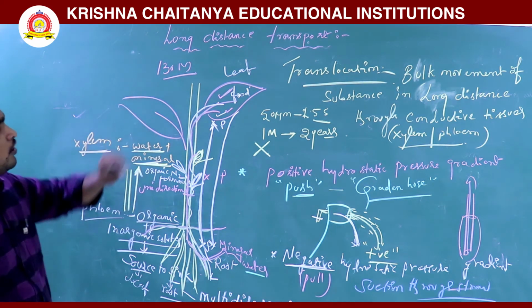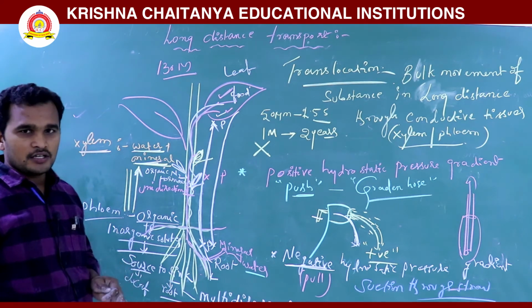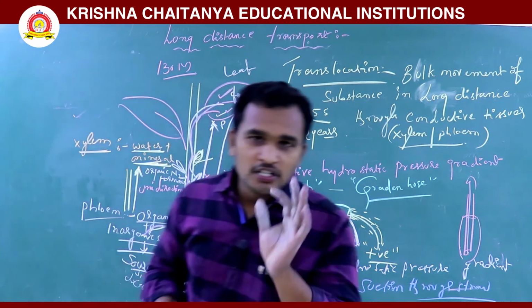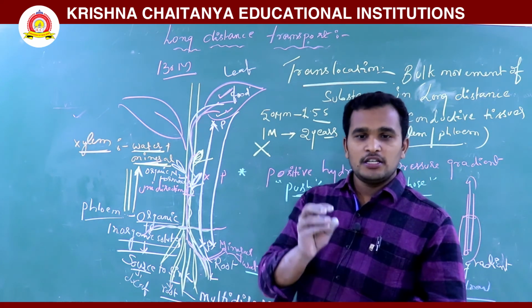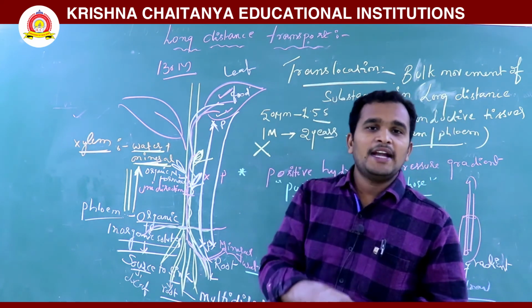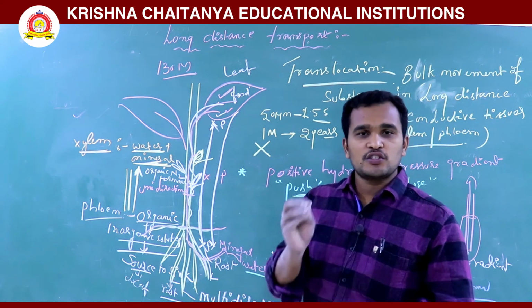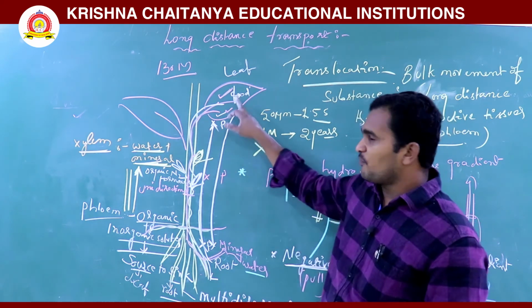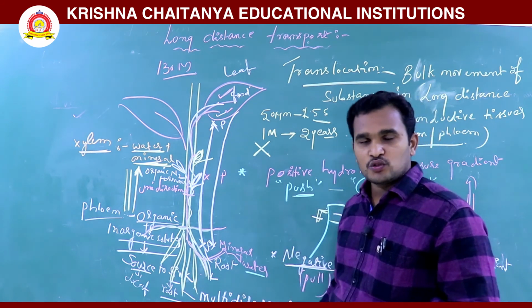So this is also long distance transportation of substances. Within the plant it cannot be done by diffusion. Diffusion is a slow process, that's why it is not used for long distance. The sites of production, absorption and storage are far apart.